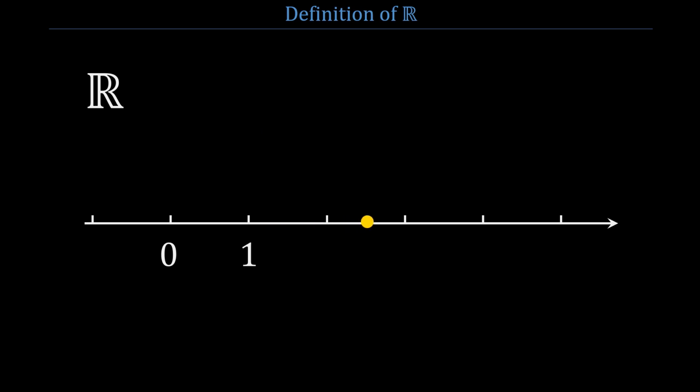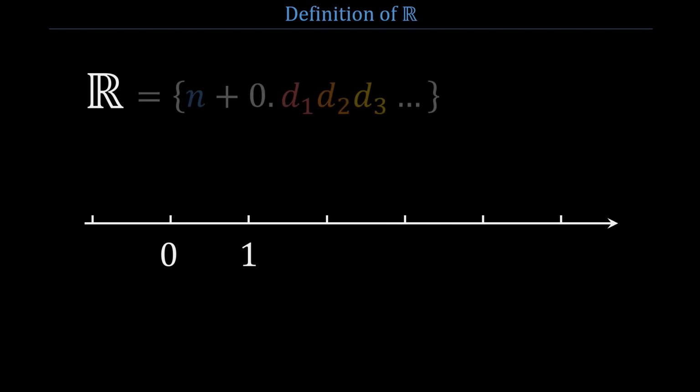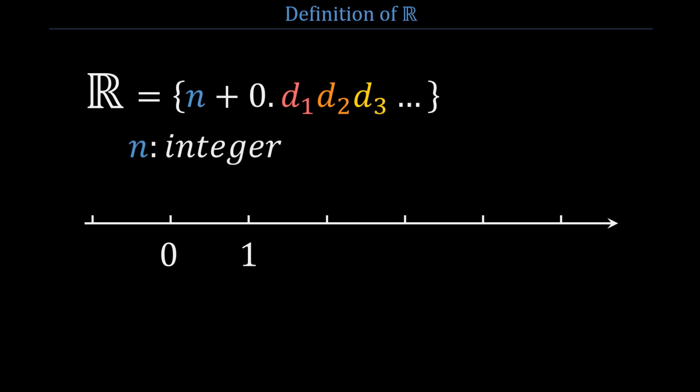Conversely, any point y on the line can be expressed as a real number that measures the distance from y to 0 with infinite precision, and a plus or minus sign that indicates whether y is to the right or left of 0. So, intuitively, there's a perfect match between points on the line and all the numbers which can be written n plus 0 point something something something etc., where n is an integer and each something is an integer between 0 and 9. This is why the set of all real numbers is sometimes called the real line.